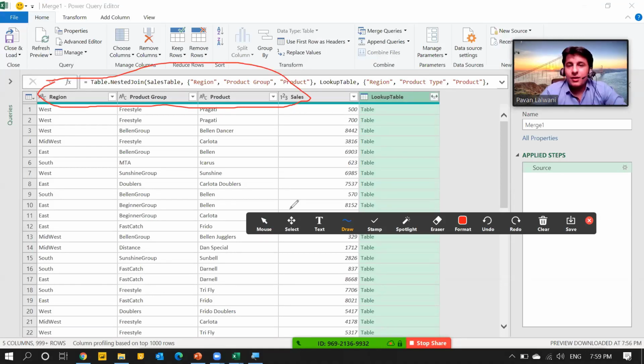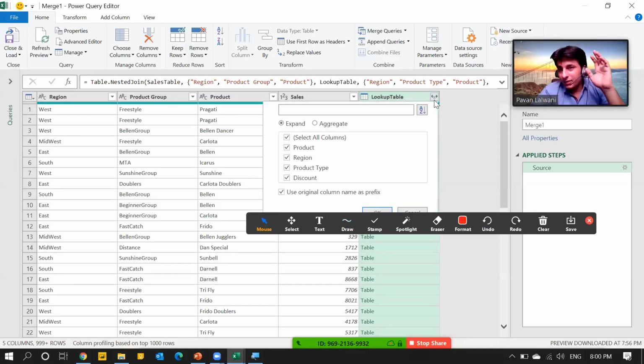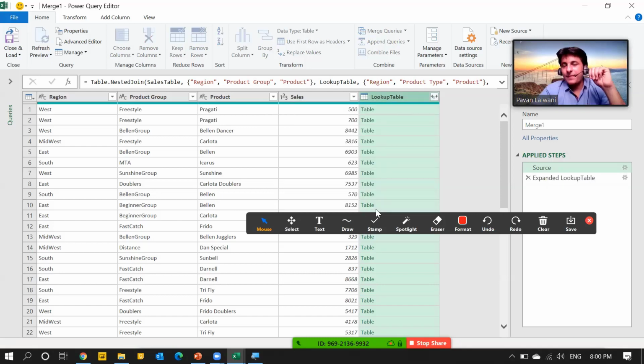And what is this lookup table? In VLOOKUP, you get the output in only one column. Here in Power Query, you can take as many columns as you want. If I click on this expand button, I'm getting all the columns in that table. There were 4 columns, but I only wanted discount. I'll just select the discount column, deselect every other checkbox, and click on OK.